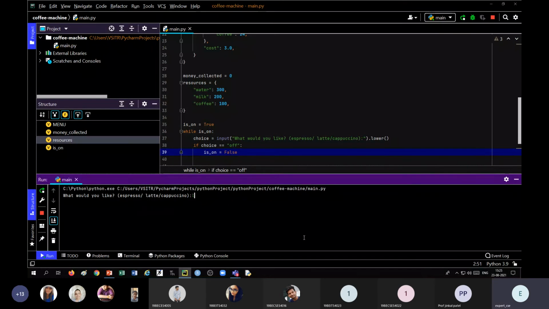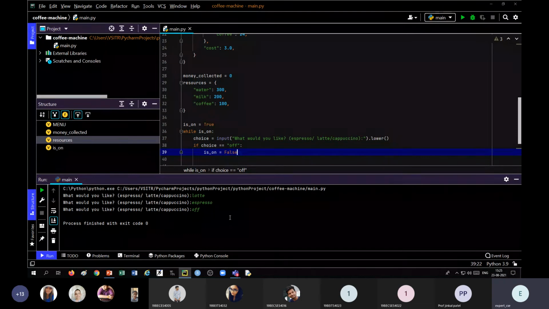Suppose if you give latte as an input, it will continue. Espresso, it will continue. But when you give off, it should stop. So it is stopped, right? So in this way, we can solve the second step. Now let us see what is next.